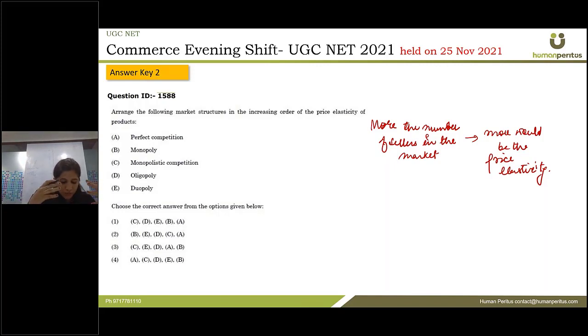So let us arrange them in the increasing order. First of all, where are the least number of sellers? First is monopoly, so there would be the least price elasticity. Second one is duopoly. There are only two firms competing with each other. The third one is oligopoly, then monopolistic competition, and the last one is perfect competition, where there is the largest number of sellers. So in this sequence, which option is there? B, E, D, C, A. Option number 2 is correct.